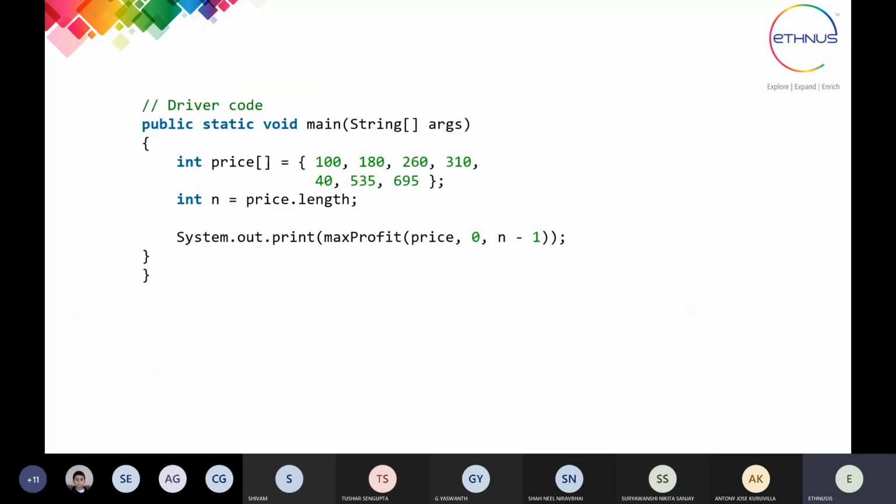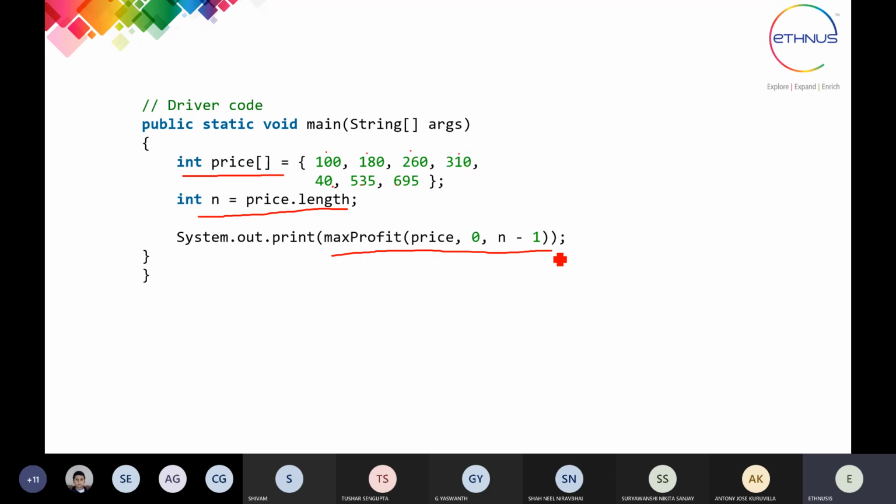We'll start with the main. What we have here is the prices array. You can see, just now in the example I told, there is a price array in which we have taken some prices of the stock, that is 0, 1, 2, 3, 4, 5, 6, meaning for 7 days we have taken the values for a stock on every single day. This is the first, second, third, fourth, fifth, sixth and seventh day. So we need the length of the array, and n we have calculated.